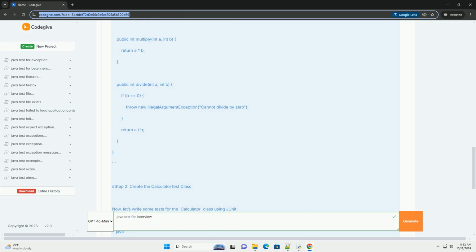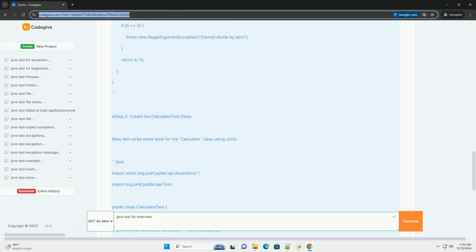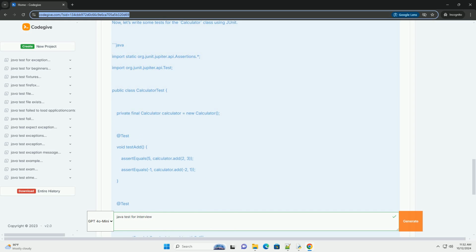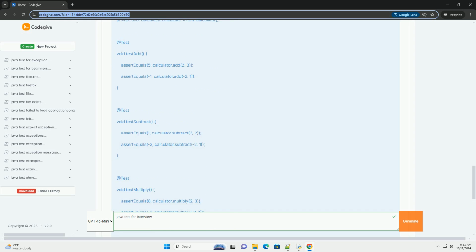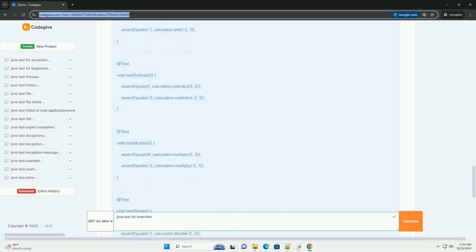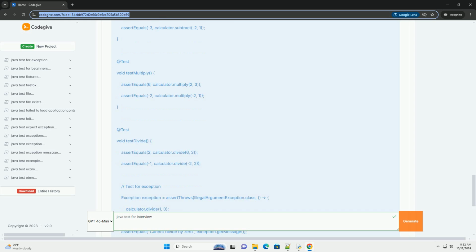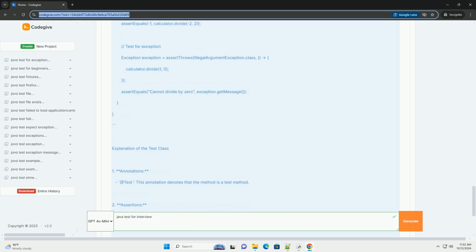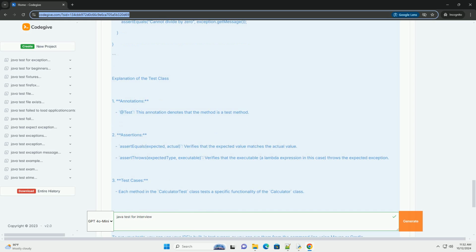Introduction to JUnit. JUnit is a widely used testing framework for Java that allows developers to write and run tests. It is crucial for ensuring that individual parts of your code, units, work correctly. Here's a step-by-step guide to get you started with JUnit.